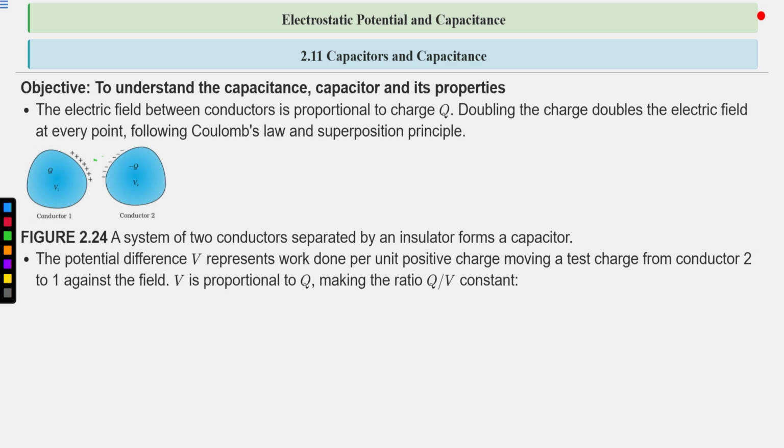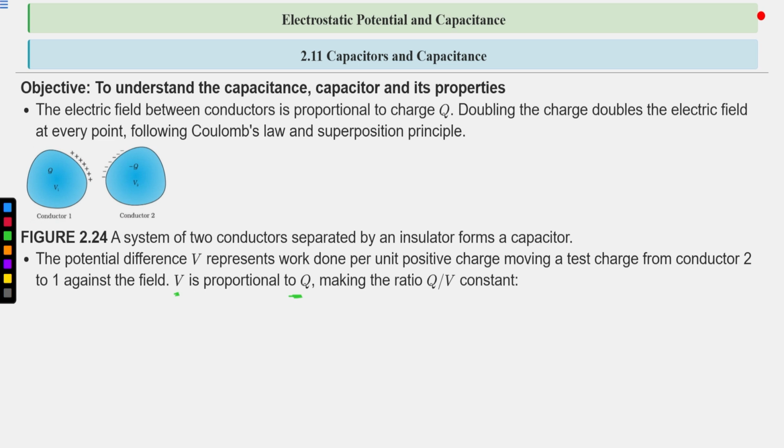If the work done to move a charge is more, that means the electric field present in that region is more. That means the charge on the conductor is more. So hence, this potential difference is proportional to the electric field and proportional to Q. So what amount of charge is present on the conductors? The potential difference is proportional to this, or the charges are proportional, and vice versa, we can say. The charges induced on these conductors will be proportional to the potential difference applied across the capacitor.